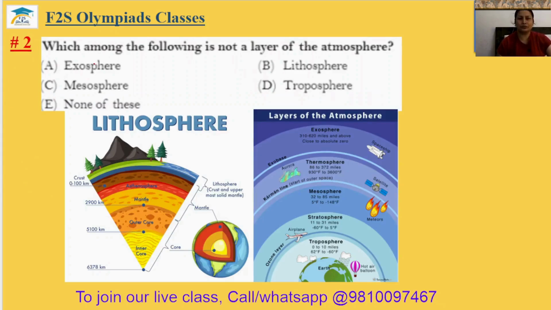Question number 2. Which among the following is not a layer of atmosphere? The layers of the atmosphere are troposphere, stratosphere, mesosphere, thermosphere, and exosphere. But you can see there is no lithosphere. Lithosphere is the topmost layer of the earth. You can see here. So the second answer will be option B.